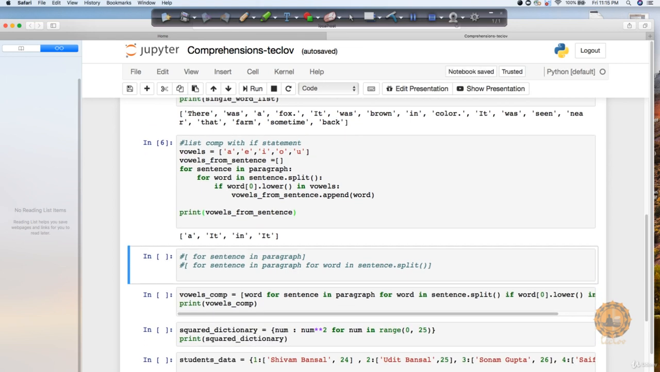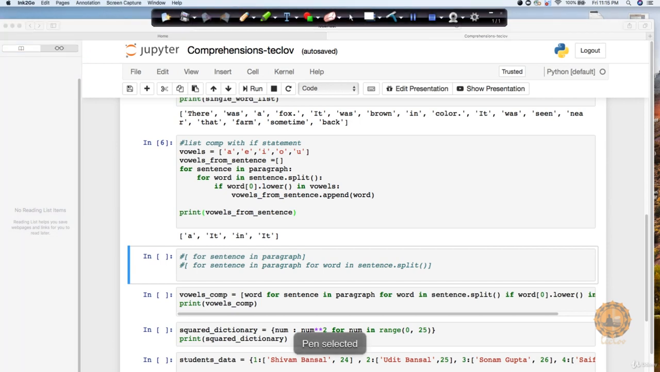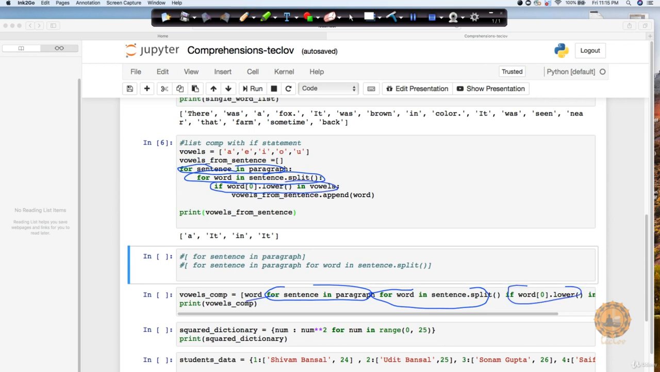You can see that it's quite simple. If you look at it from the syntax point of view, you can say for sentence in paragraph, then after that, for word in sentence.split. Now I also have the if condition, so this condition I am just putting here, and what I'm printing is just the word, right? So this is exactly the same way you can print it out.